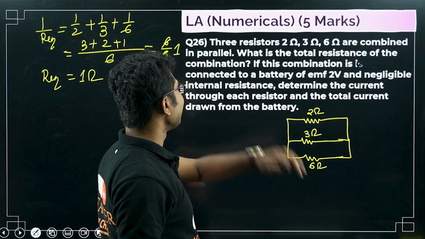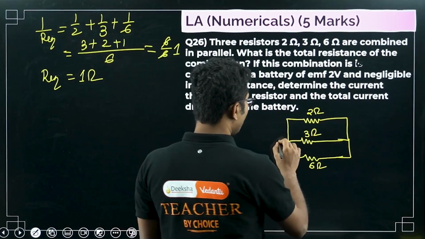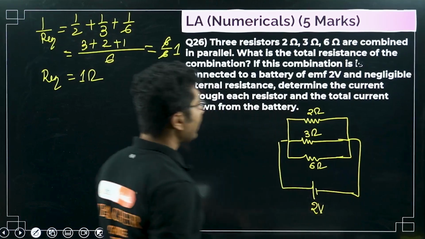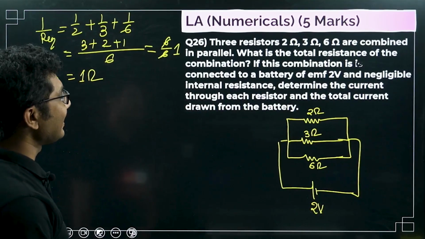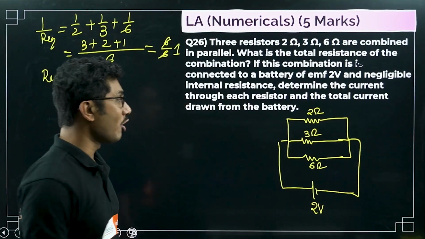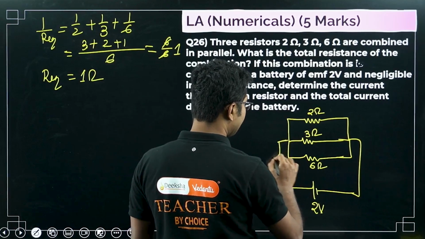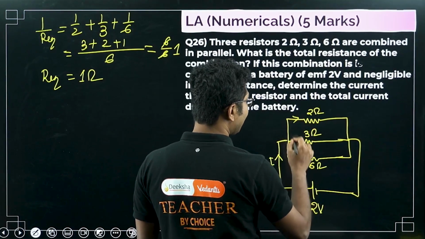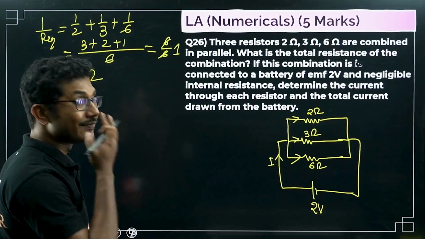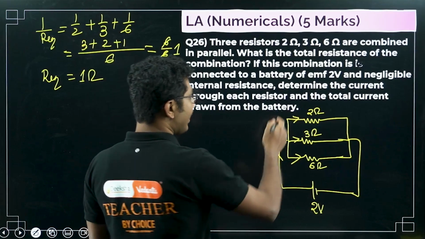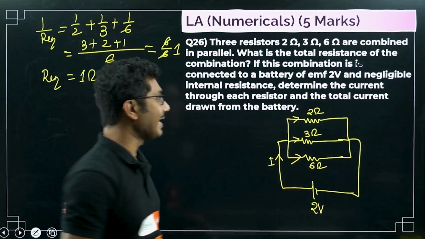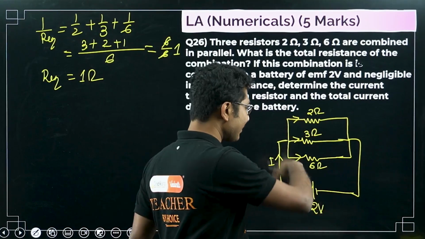Now if this combination is connected to a battery of EMF 2 volt and negligible internal resistance, determine the current through each resistor and total current drawn from the battery. The total current part is easy. You have to also find the current drawn by each resistor. How to do that? Is it difficult? It is not difficult. In parallel combination all the resistors are actually connected to this battery, so you can consider that all the resistors individually are connected to the battery.